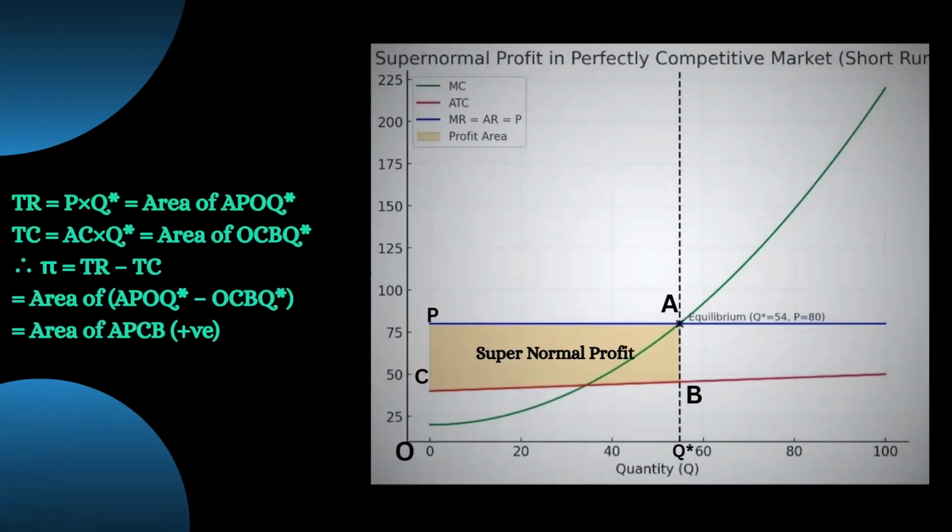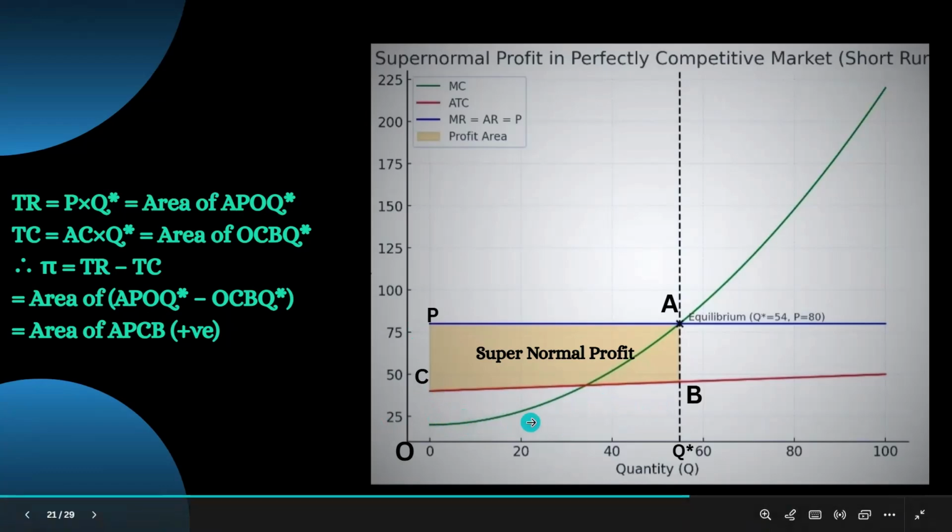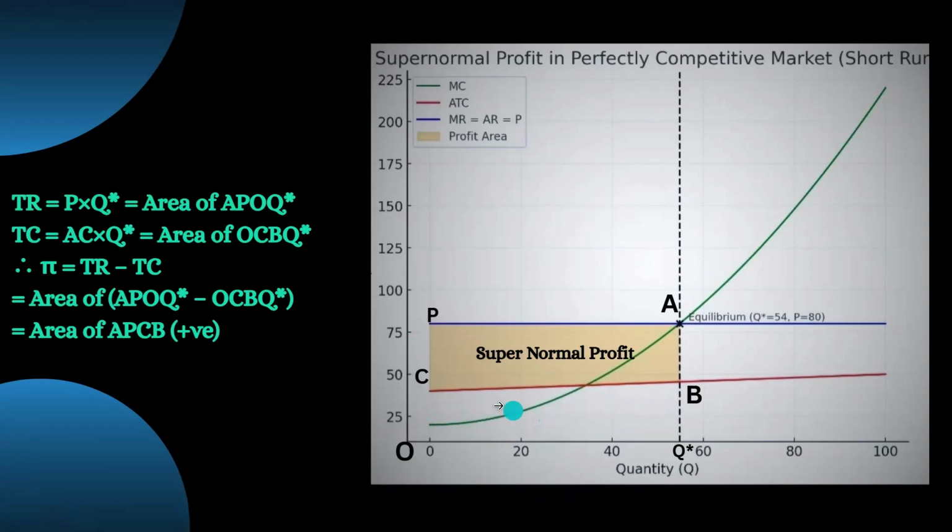and the yellow shaded region is now supernormal profit. But here we can see that the area of TR is the yellow shaded area plus the white area, the total area, and the area of TC, that means total cost, is only this white shaded area. So if we subtract TR minus TC, then we get the yellow shaded area as the positive one. That's why here the supernormal profit is gained.